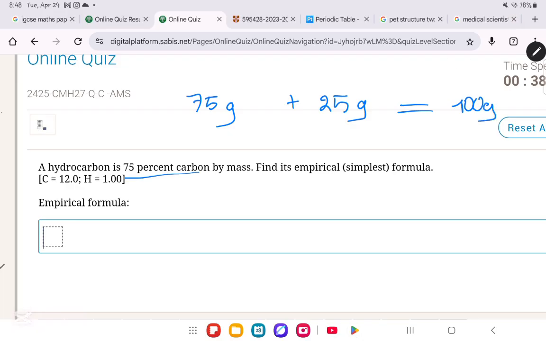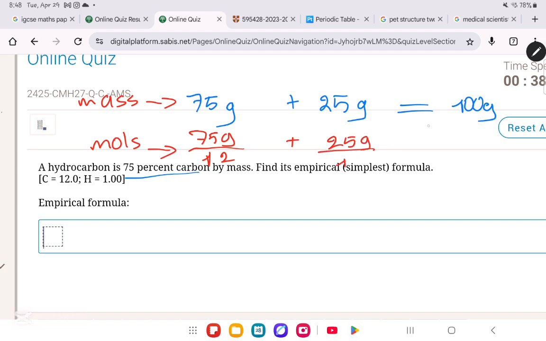Okay, now over here we have the mass. Let us now find the number of moles. In order to find the number of moles, you're supposed to take the mass and divide it by the molar mass. Molar mass of carbon is 12, plus molar mass of hydrogen is 1, and you're gonna ignore this for now. So now the moles, you're gonna get them respectively to be 75 divided by 12, so it's 6.25 moles, plus 25 moles.